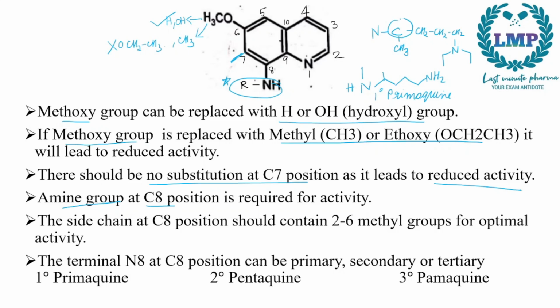So this carbon is attached to a primary, secondary carbon. So this is the structure of pamaquine, a tertiary pamaquine.